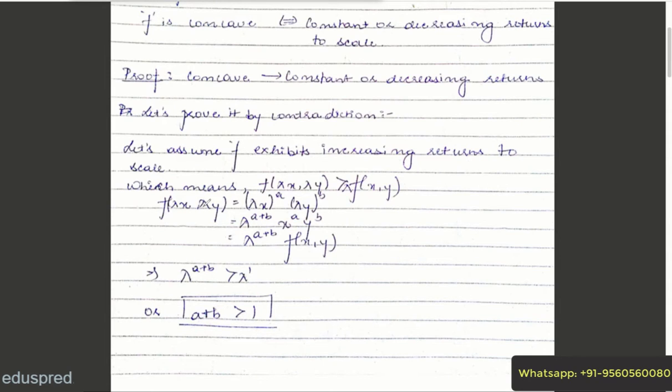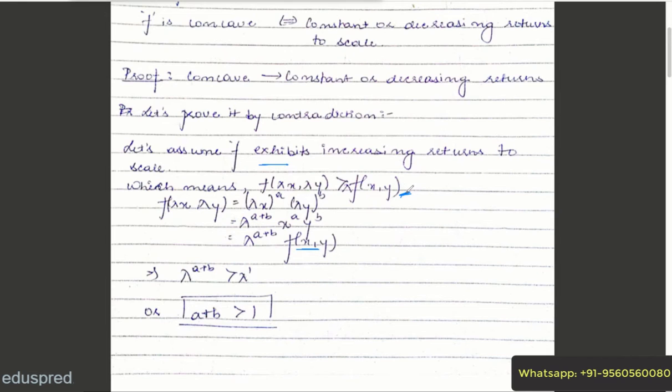f(λx, λy) would be (λx)^a (λy)^b, or λ^(a+b) multiplied by x^a y^b, and this is nothing but f(x,y). So f(λx, λy) is equal to λ^(a+b) f(x,y), and by our assumption your function exhibits increasing returns to scale, which means this.